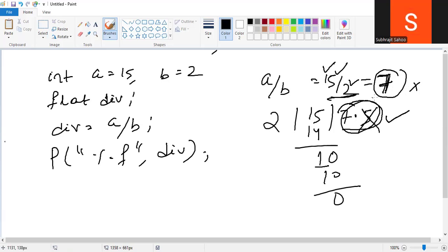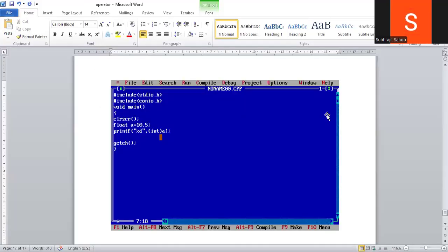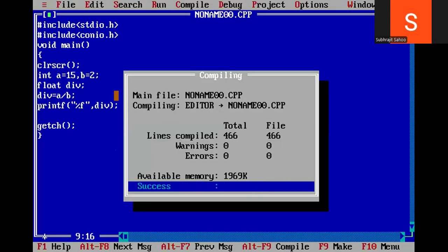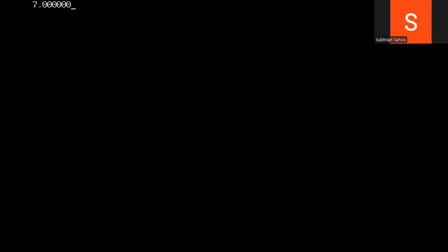Total 7 will be printed here. But how to solve this problem? This is a wrong result, right? How to solve this problem? By using typecasting only. Observe carefully the program here. Sir, this is my program. See, Alt F9, Control F9. Sir, what output did I get? 7.000. But it is not the correct answer, right?